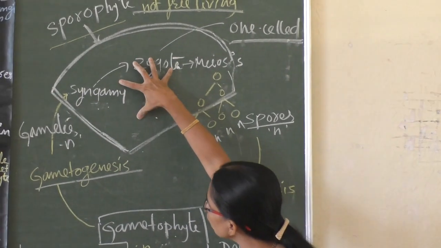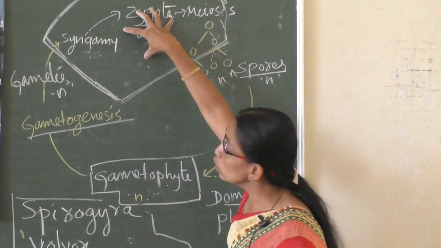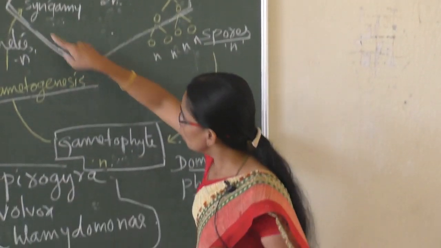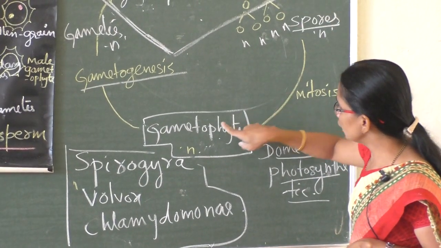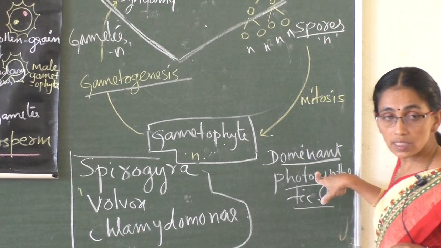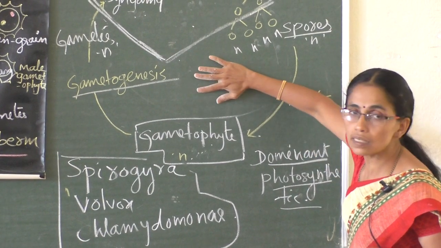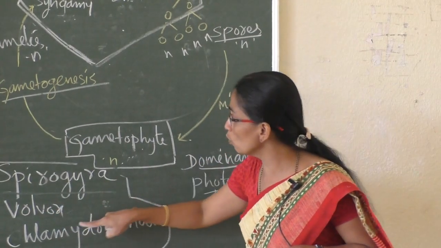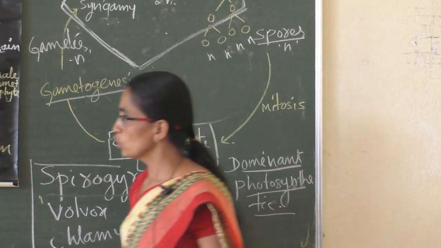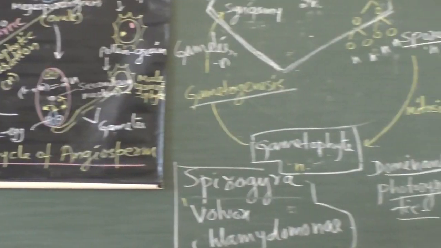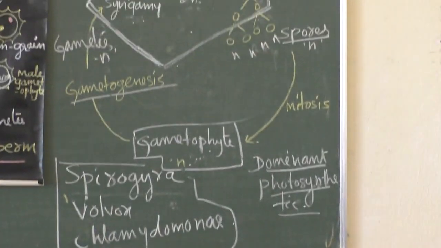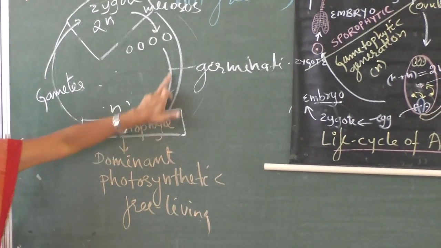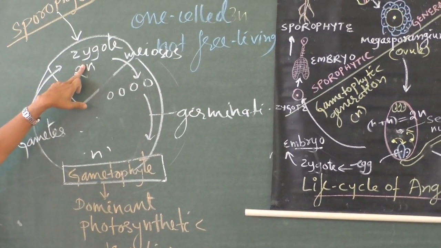So this is a small stage, one-celled stage, not free living. Major phase is haploid, large and dominant, photosynthetic and free living. Because of that, this cycle got the name haplontic life cycle, seen in Spirogyra, Volvox, Chlamydomonas. So two more cycles are remaining: diplontic and haplodiplontic. Compared to this, diplontic is exactly opposite. Major phase is diploid, very small phase is haploid.